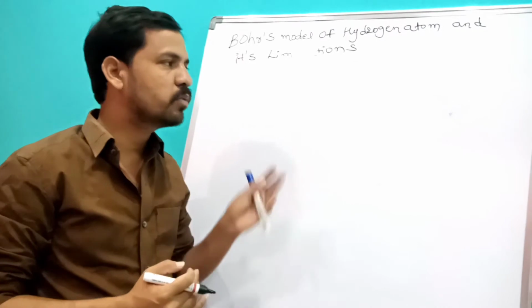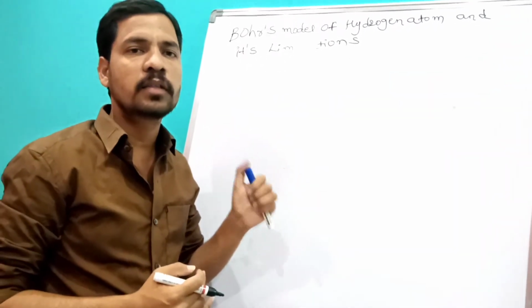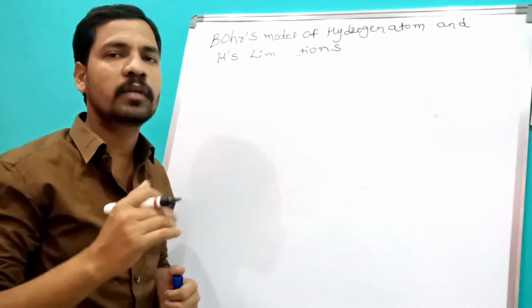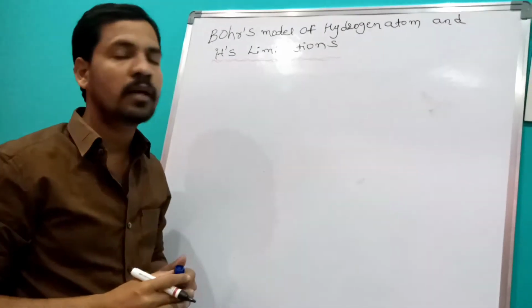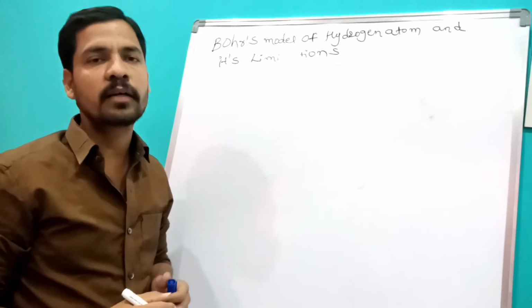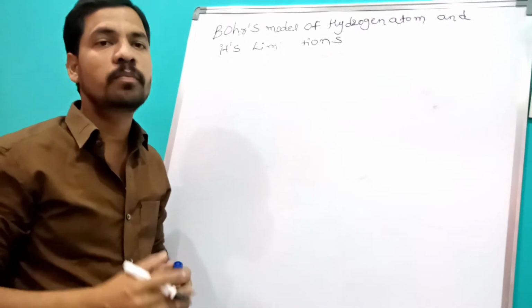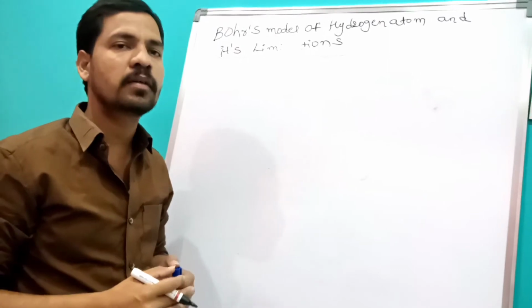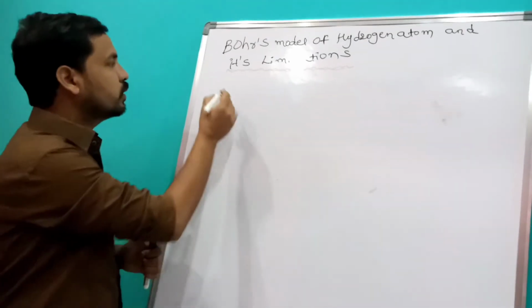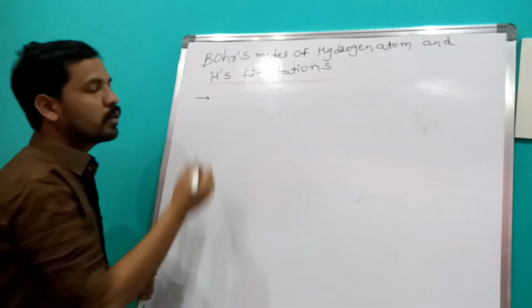When it moves from a higher energy state to a lower energy state, it releases some amount of energy in the form of electromagnetic radiation. This radiation appears in the visible region. Now we are discussing the limitations of this model for the hydrogen atom.